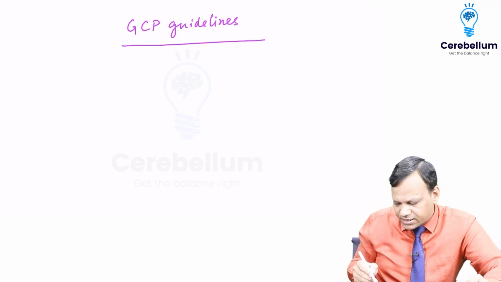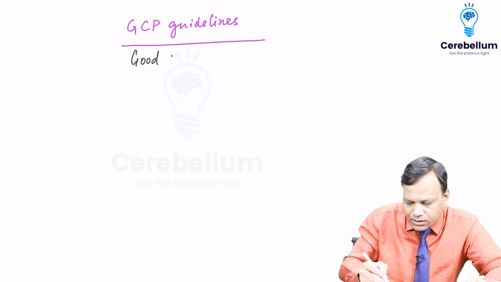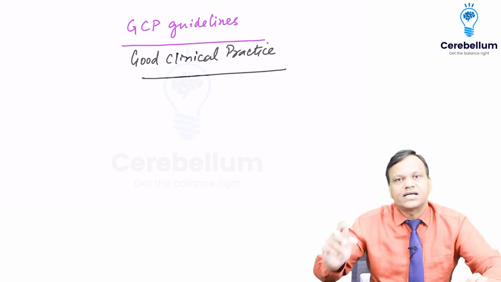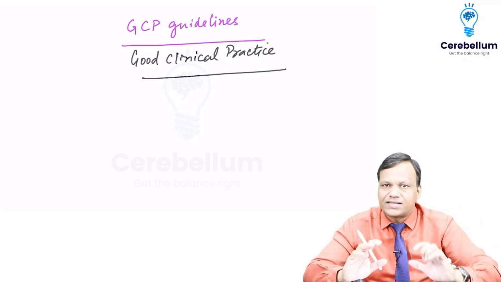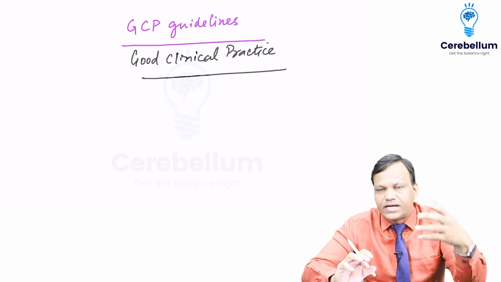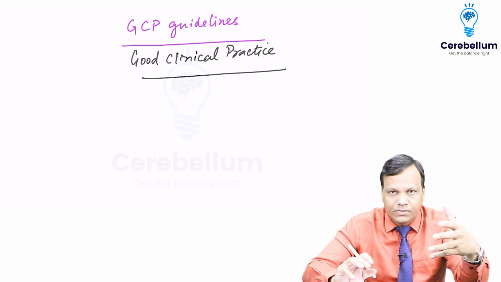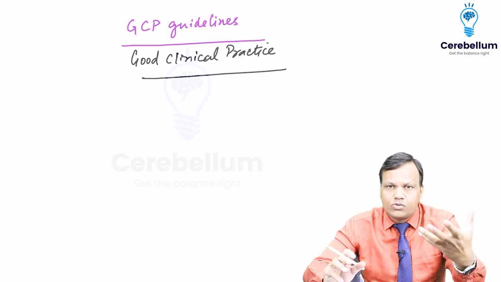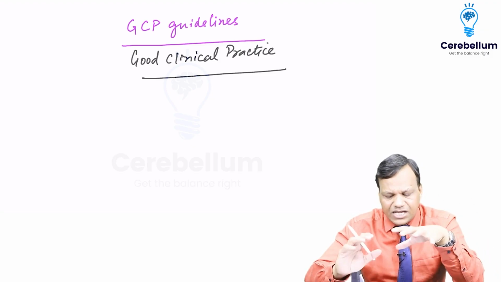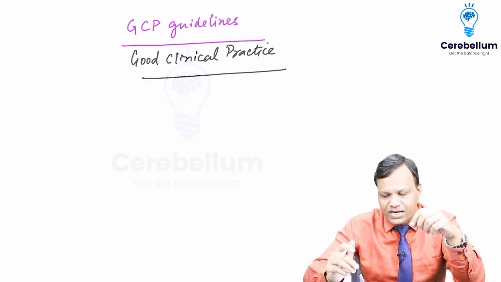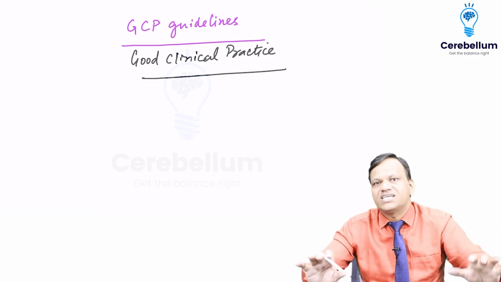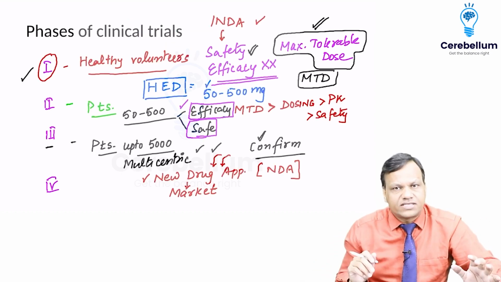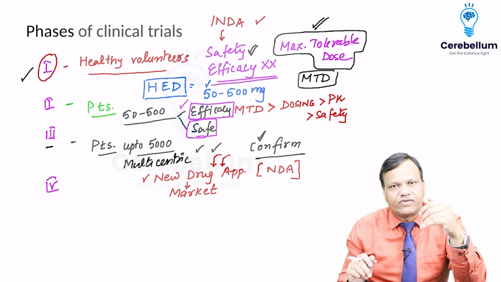So FDA has provided the guidelines which are called good clinical practice guidelines. Basically these GCP guidelines are given so that the data generated from phase 1, 2 and 3 is more accurate and more credible. Plus the patient should not be unduly harmed. So basically to keep the interest of the patients in mind, as well as to make the data credible, we are giving some guidelines. If the study is deviating from these guidelines, then the FDA will not approve the drug. Okay. So after phase 3, after approval of NDA, the drug will come into the market.